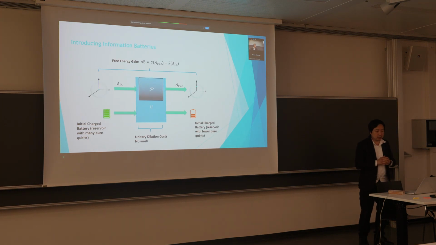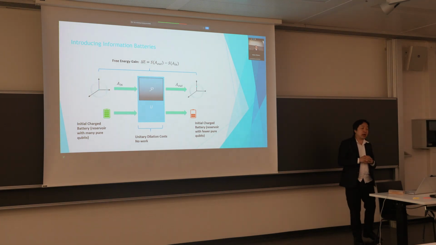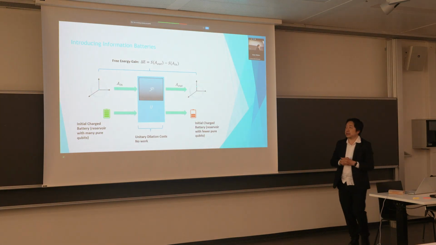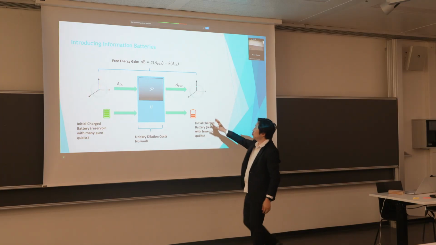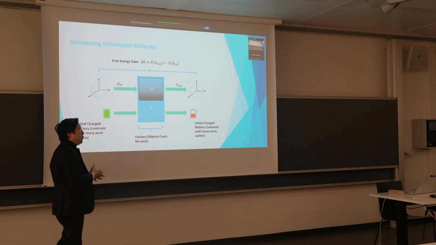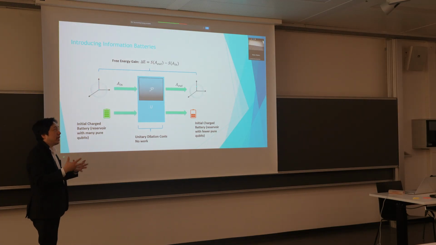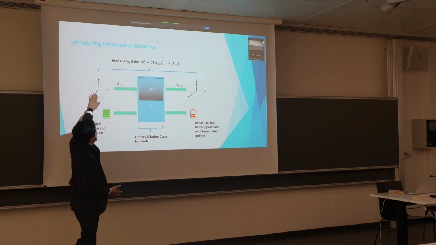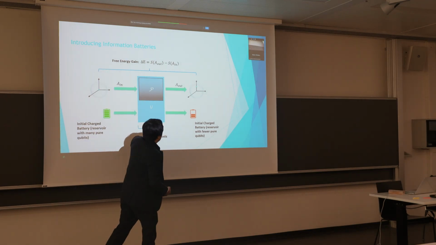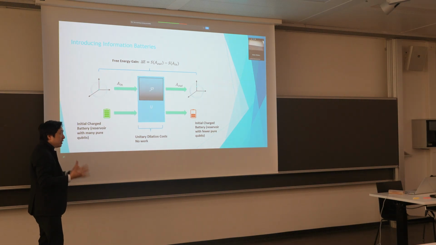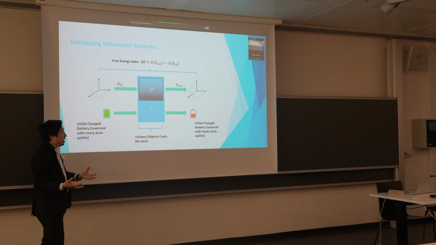And indeed, in its modern incarnation, Maxwell's demon gave rise to the notion of information batteries in quantum computing. It's the idea that if we want to do any physical process, then we can look at the minimum energetic cost of doing that process by thinking about it in this picture. So here's our system input, our system output, and we can characterize the amount of energy that's needed by what's known as an information battery.